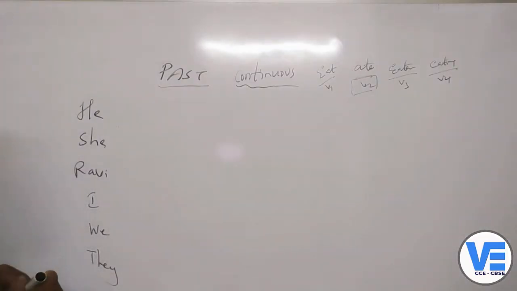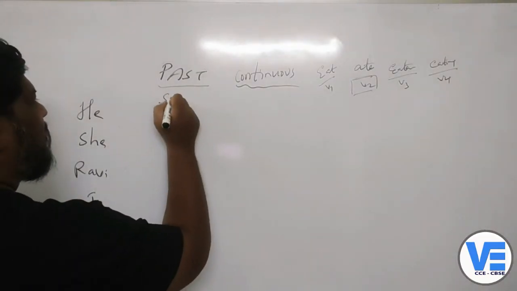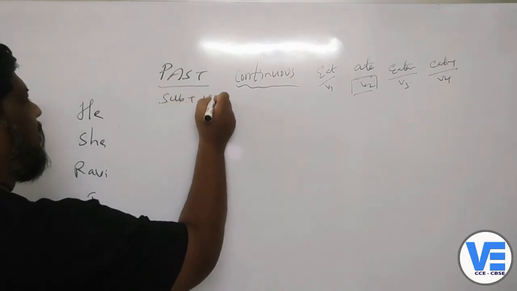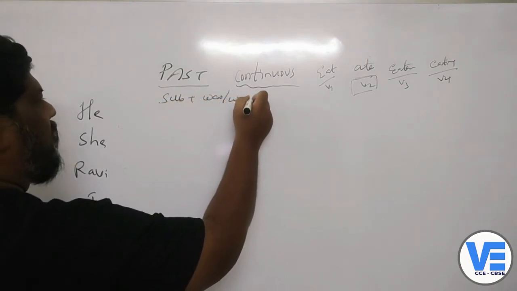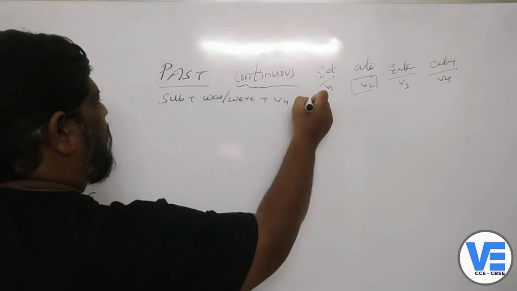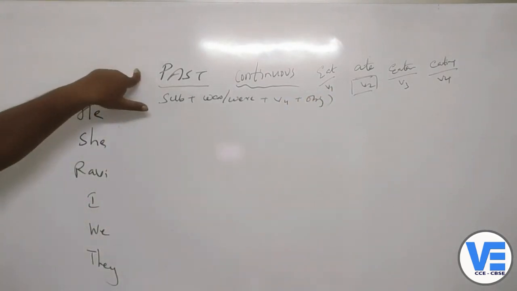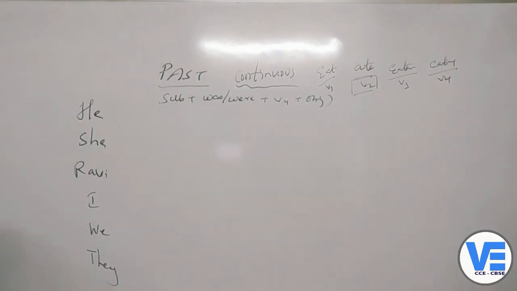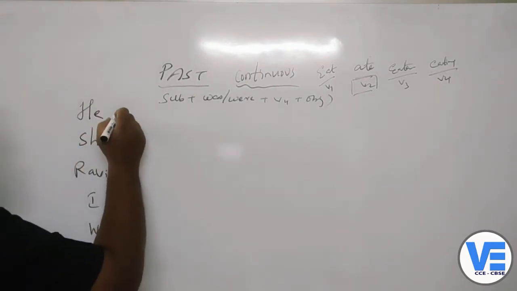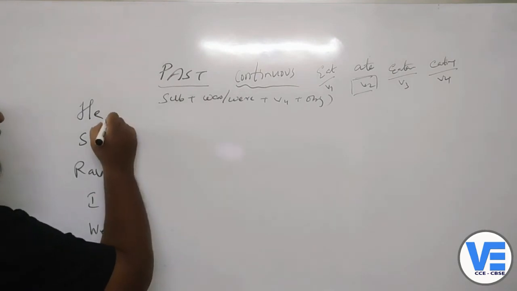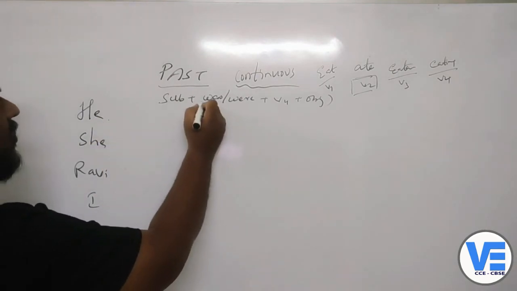Now we'll write the formula for this one: subject plus was or were, plus verb plus ing, plus object. This is the formula for the past continuous tense. Here, he is singular, so we'll take was.